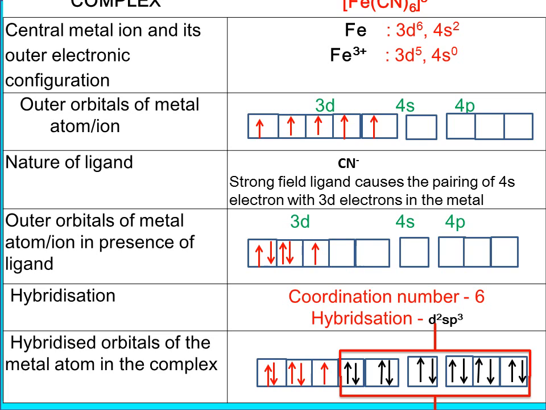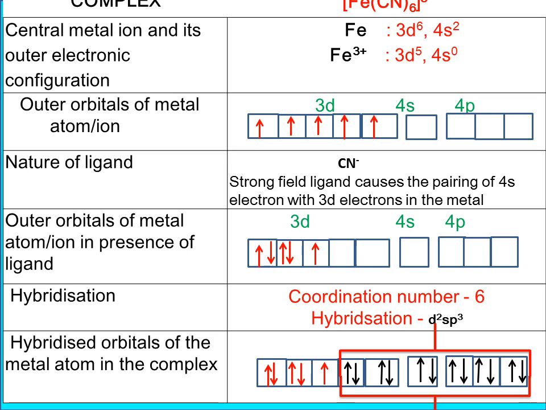Outer electron, the last 2 electrons go to the first 2 orbitals, and so you will have only one single electron left in 3d orbital. How many vacant orbitals are required? The coordination number is 6, so we need 6 vacant orbitals. So you have already d orbital 2 vacancy, 1 s orbital, 3 p orbital. Totally 6 orbitals are available. So you will have d2sp3 hybridization with the coordination number 6.